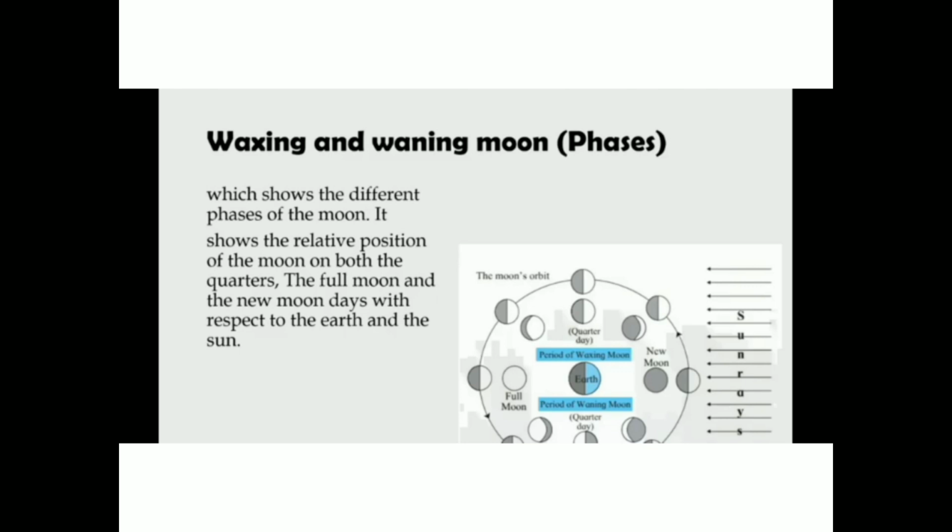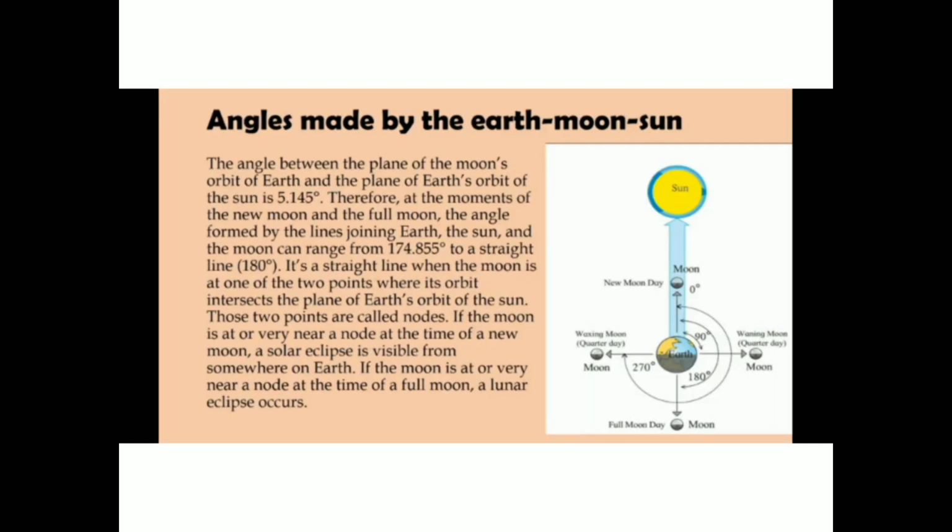Next, angles made by the earth, moon and sun. We see the phases of the moon in the sky from the earth. They are the illuminated portion of the moon. They become visible due to the sunlight reflected from the moon.